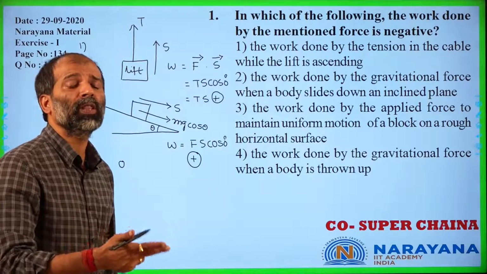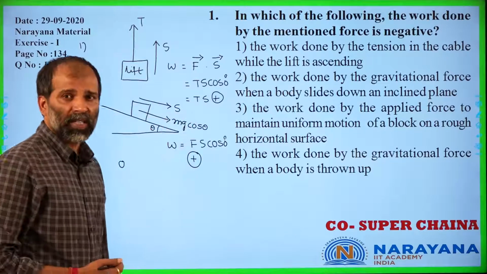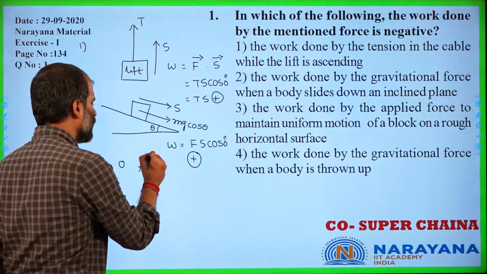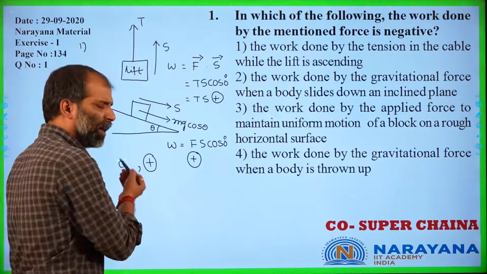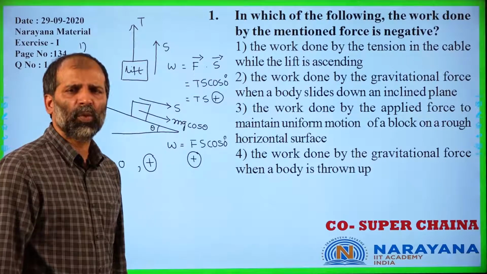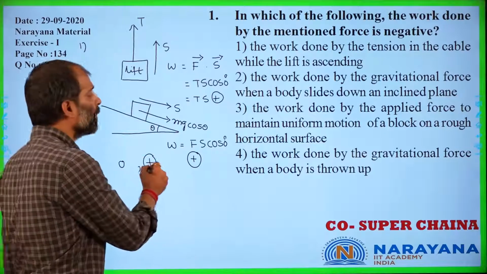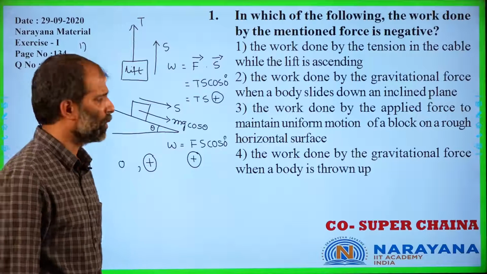If it is moving with uniform acceleration, nothing is specified here, then we would say that it is positive. So either way, for uniform velocity, where acceleration goes 0, the work done would be 0. If it is moving with uniform acceleration, then the work done is positive.